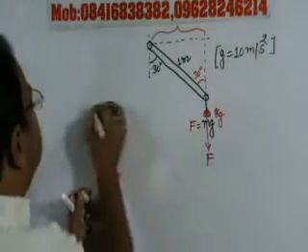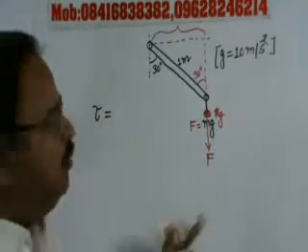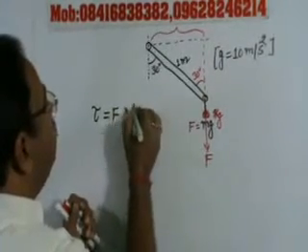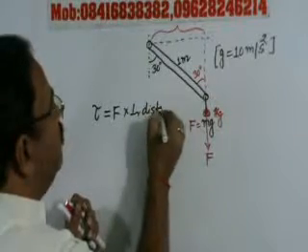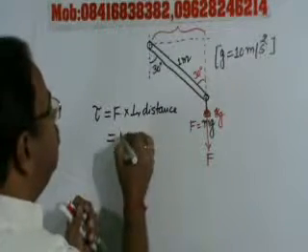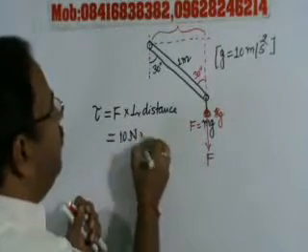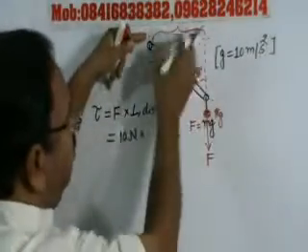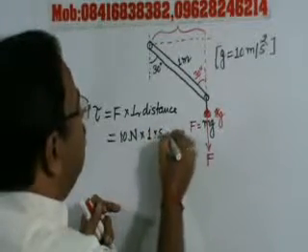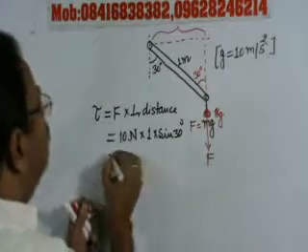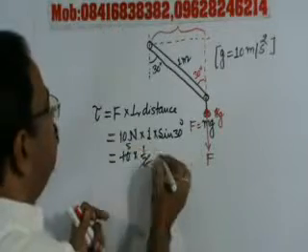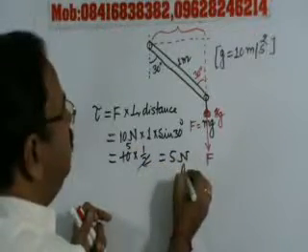What is the torque? This torque will be equal to force into perpendicular distance. The force is 1 kg mass, that is 1 into 10, that is 10 Newton, and the perpendicular distance is, this is 1 meter, so this becomes 1 sin 30 degrees. So this will be equal to 10 into 1 by 2, 5, so this will be equal to 5 Newton meter. This will be the answer.